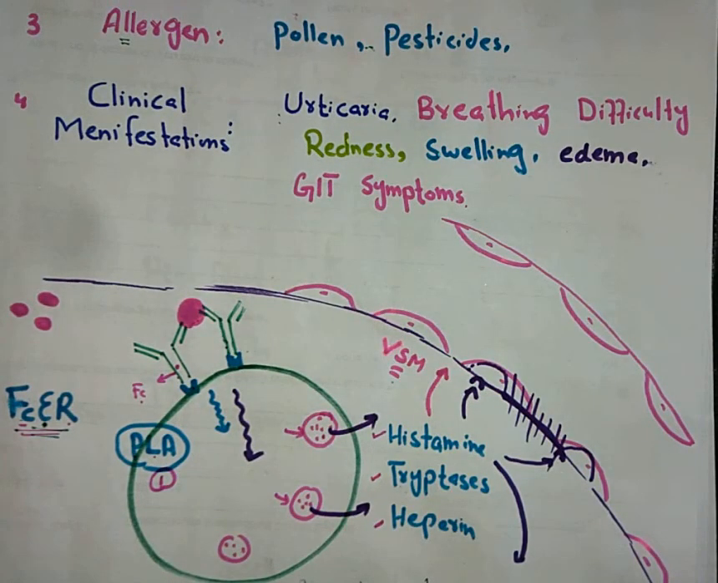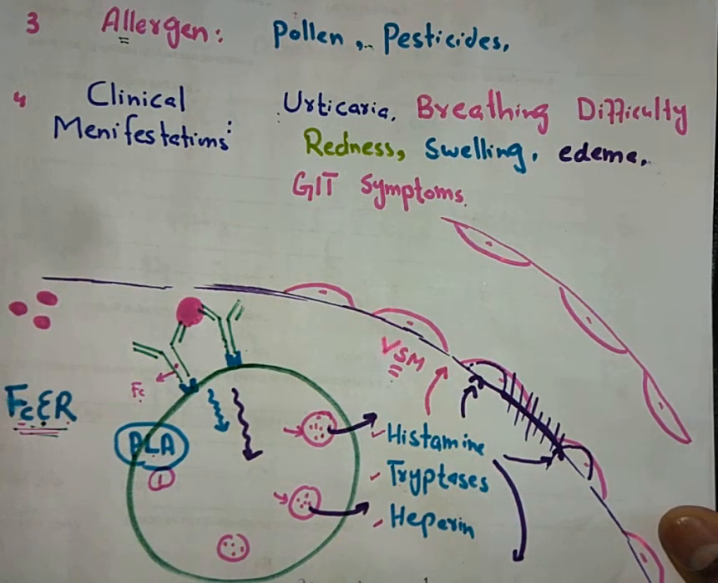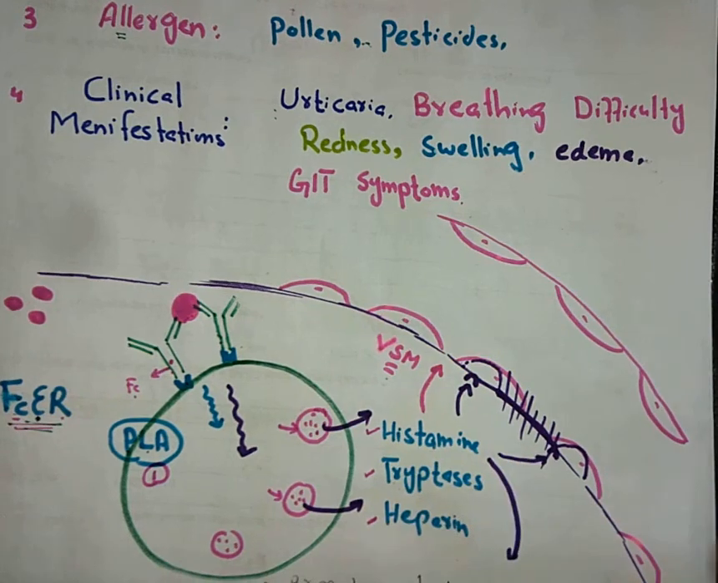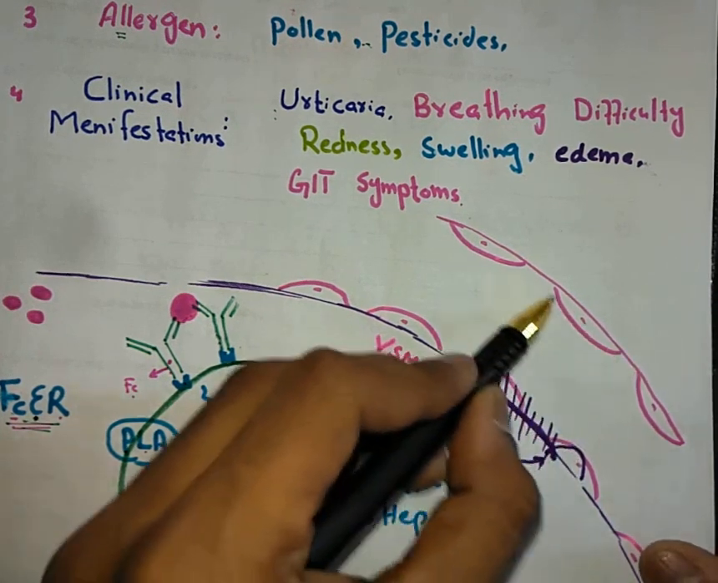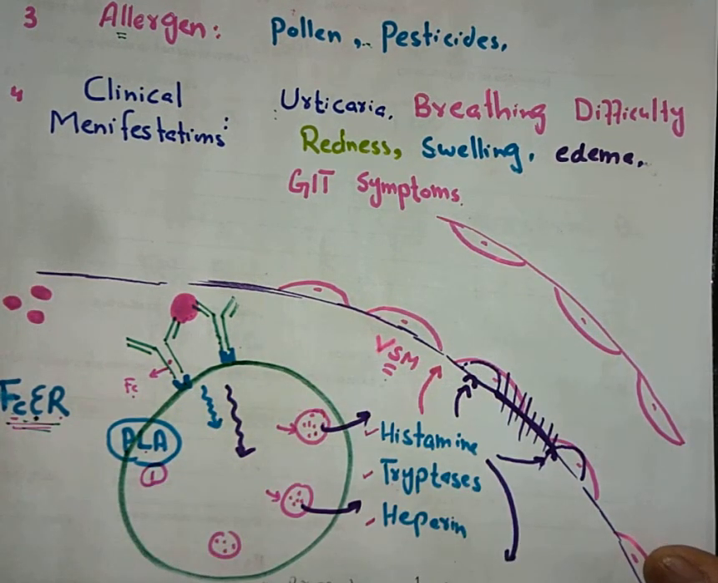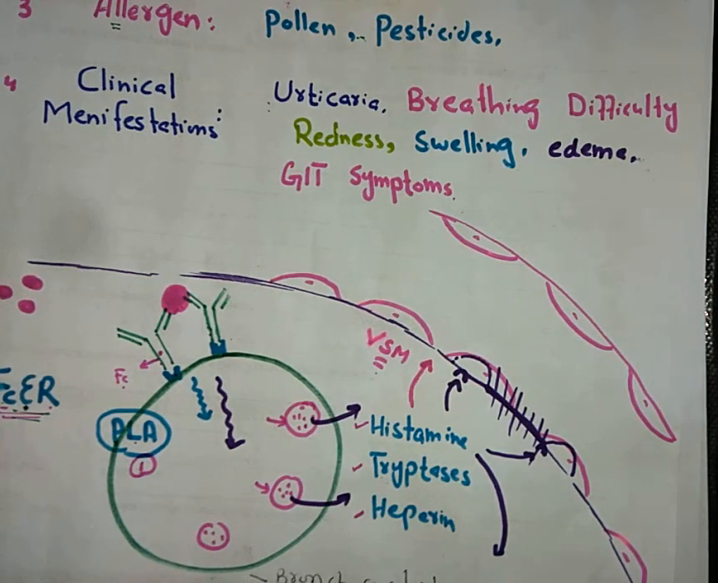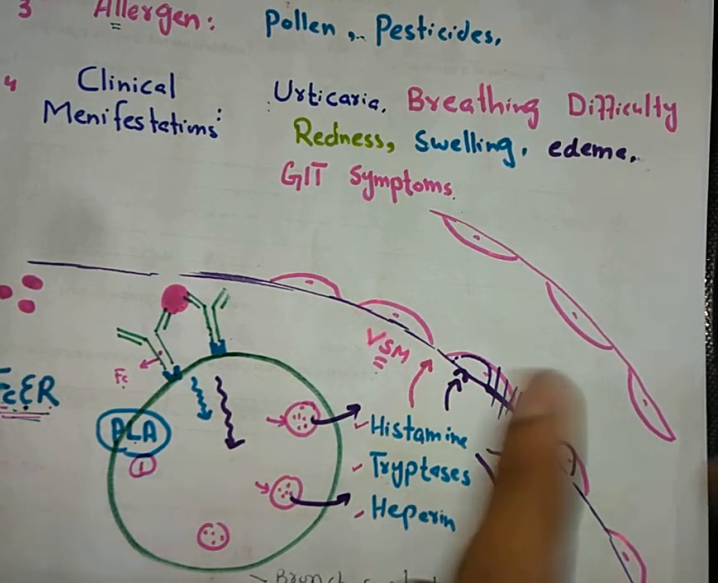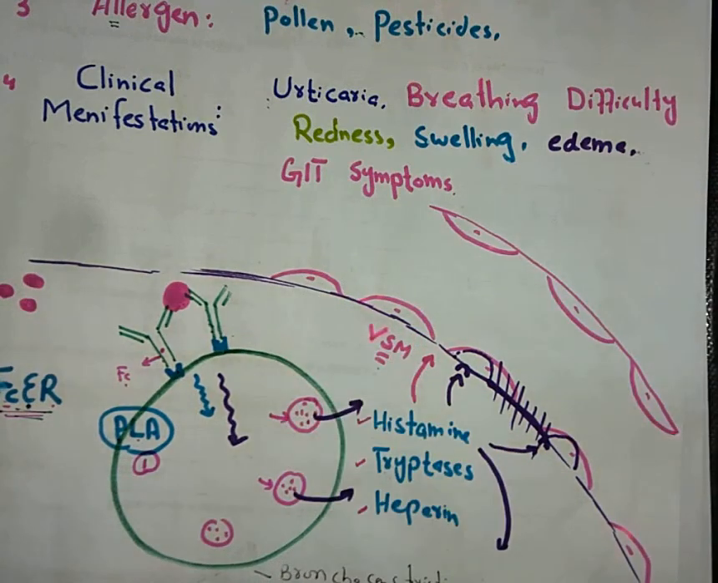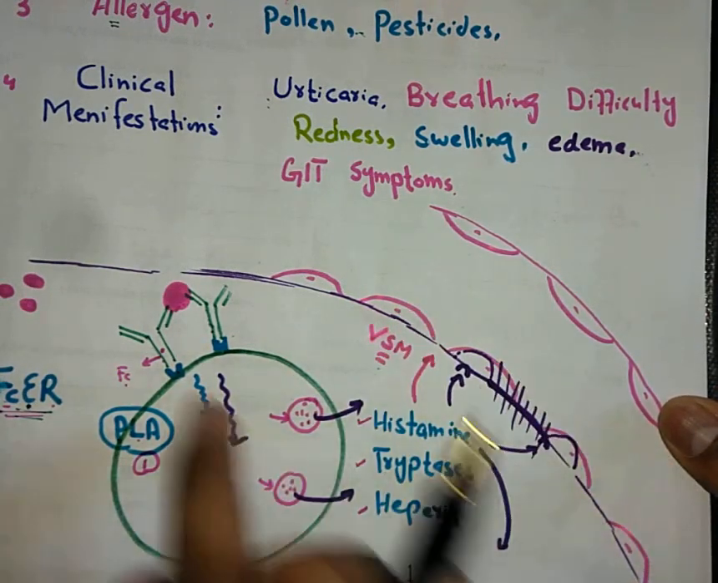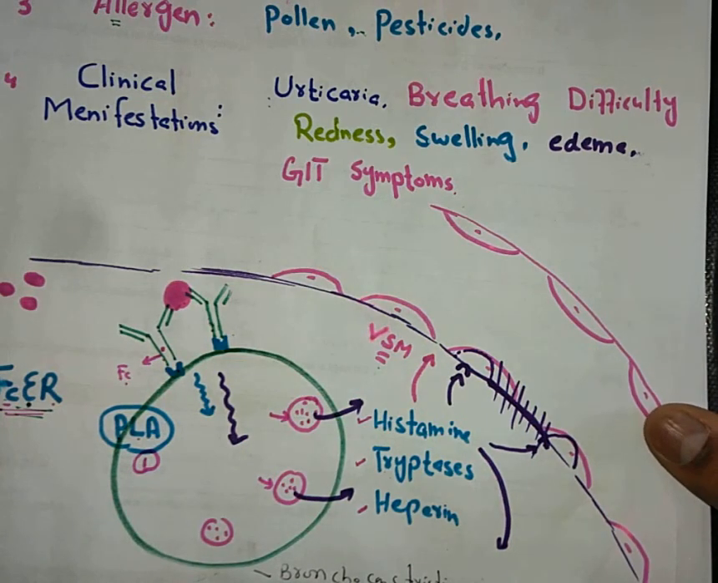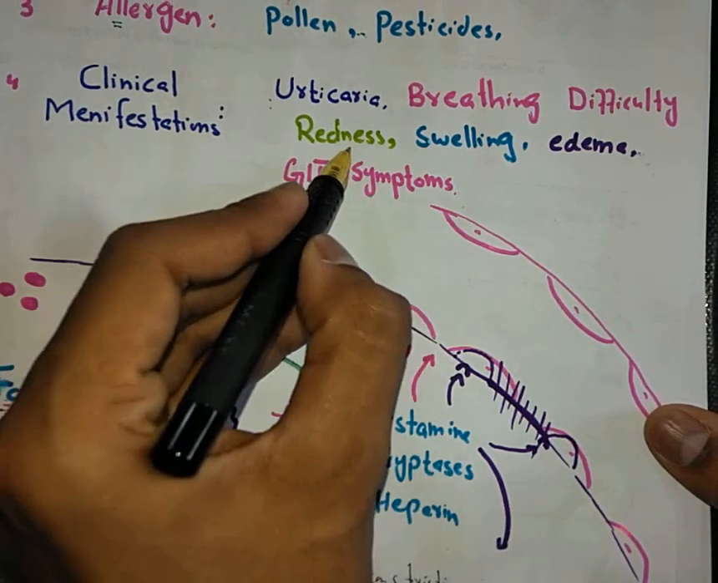Similarly, histamine also has a receptor on the nearby blood vessels, and it will also cause the relaxation of smooth muscles present on the blood vessels. So when it causes the relaxation, histamine will cause a local vasodilation. When there is vasodilation, more and more blood will come at the site of allergy, so it will cause redness.